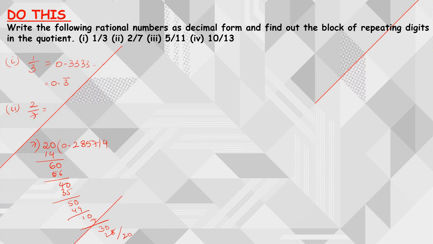So 2 means 20, and again it is starting over. So after this we are going to have 2 8 5 7 1 4 again, because the same 20 will be repeating, right? Now I can write this 2 by 7 as 0.285714 and 285714. That means this 285714 will be my repeating block of digits.